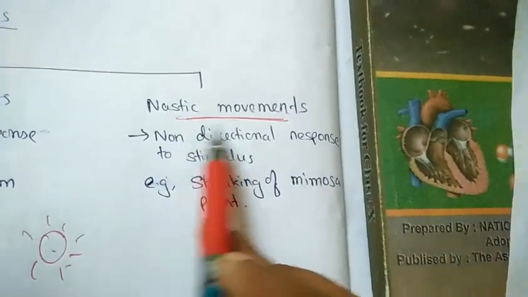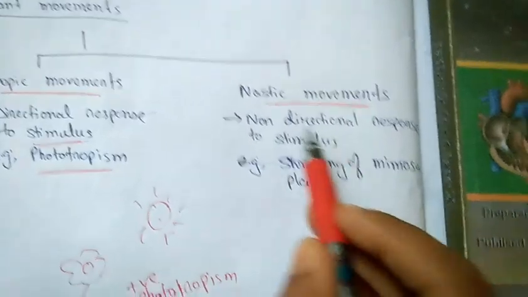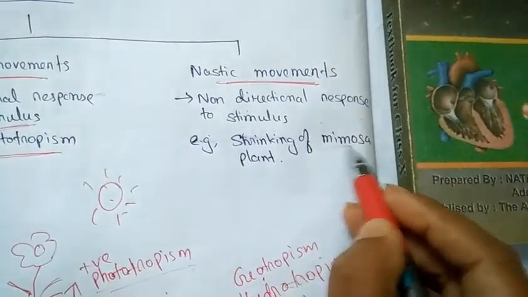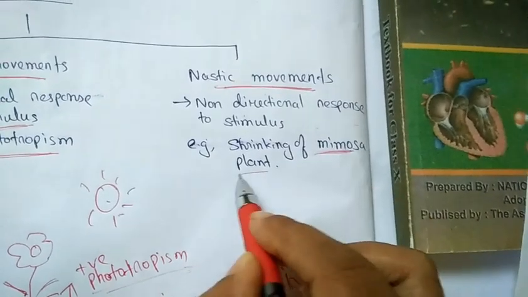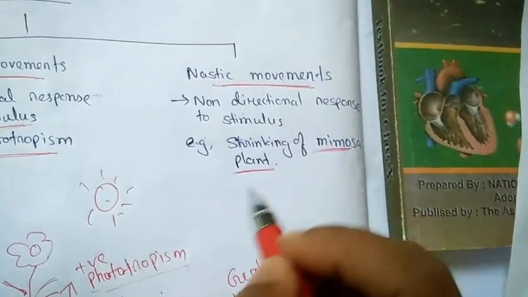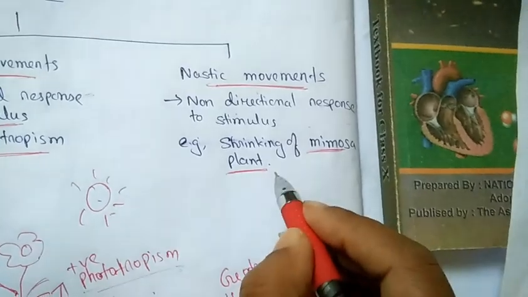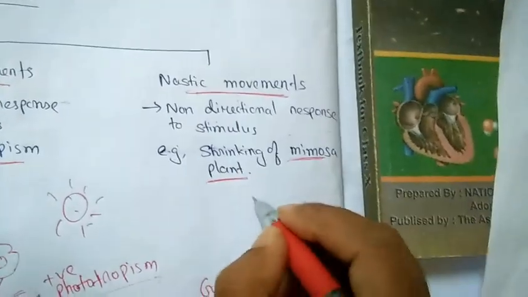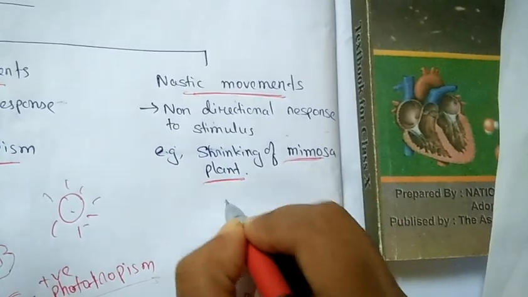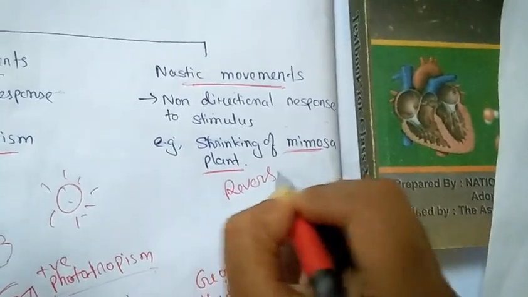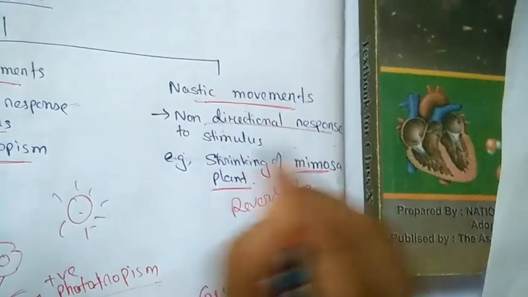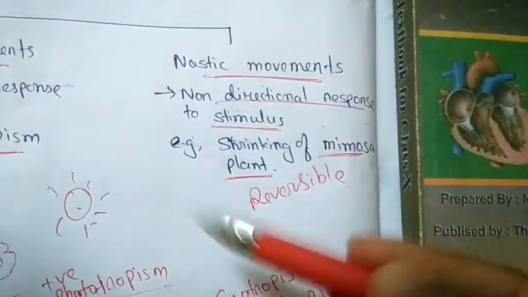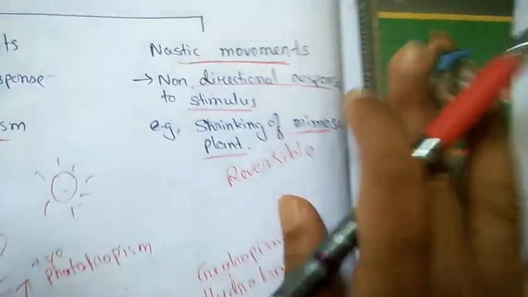Now nastic movements. Nastic movements are just the opposite of tropic movements. These are non-directional responses to a stimulus. For example, shrinking of the mimosa plant. The mimosa plant is commonly called the touch-me-not plant. What happens when you touch the plant? It begins to fold up and droop. One of the major characteristics of this is that it is reversible. After some time, they go back to their normal form.